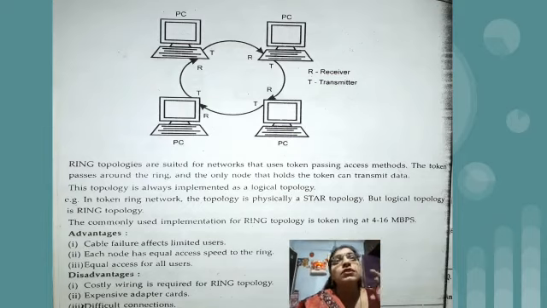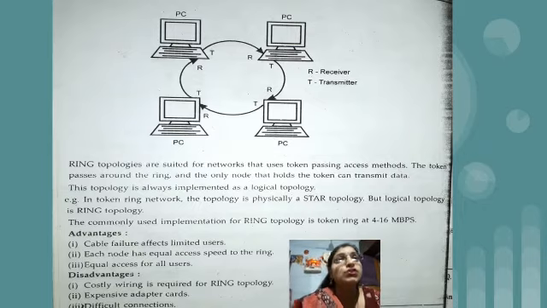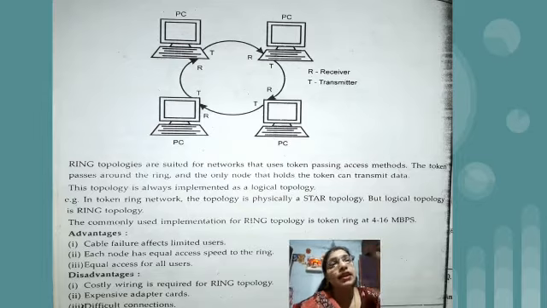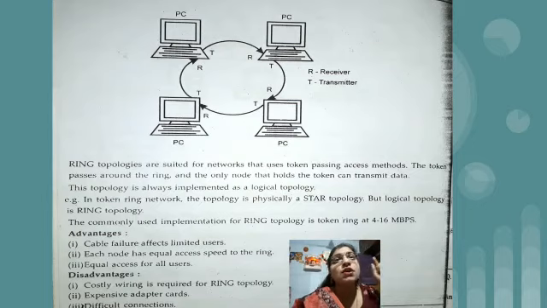And as I told, the message is transferred from one computer to other only. So suppose PC number 1 wants to send the data to PC number 3. Then that particular data will be sent by that computer to its neighbor and then it will be passed. And the direction is only unidirectional. Okay, so in the diagram, if you are able to see, the anti-clockwise arrows are shown. So in that direction only, your signal is going to be sent. So this is ring topology.